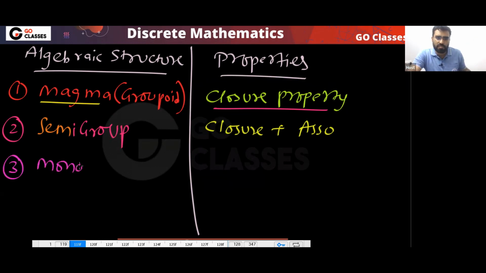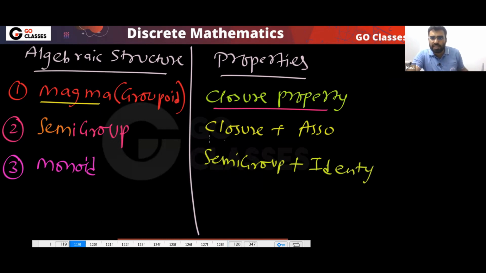Monoid. What is monoid? Monoid basically means semi-group plus identity element. If there is an identity element also, we say that this is a monoid. So monoid is very simple: you have the closure property, plus the associative property, and also the identity property. Then we will say that this is a monoid.